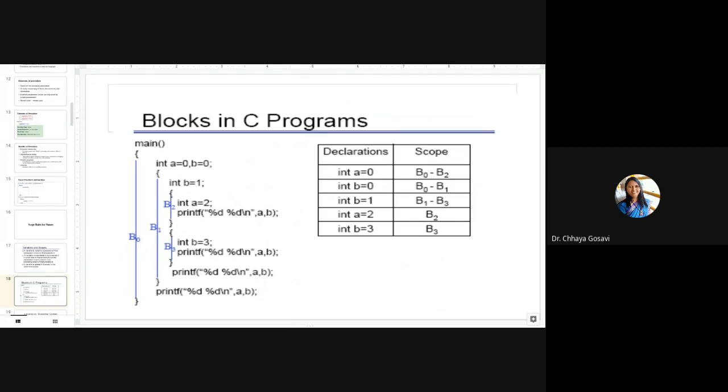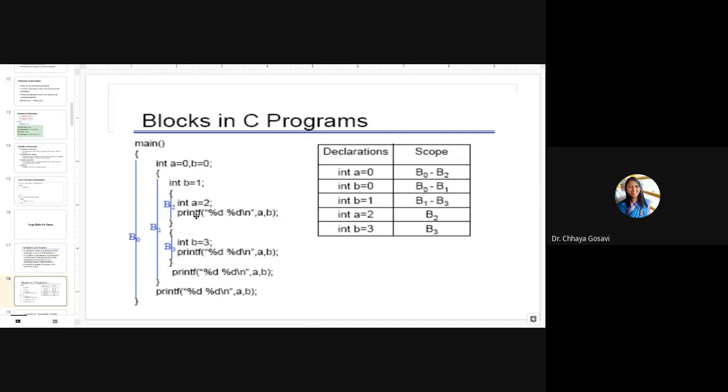Scope is not limited to only the type, it is also limited to the declaration of the variable. So the definition int a = 0 is available in which section of your code? Entire B0 except B2. That minus sign is nothing but except B2, meaning excluding B2. Why not B2? Because in B2 we have redeclared the variable integer a.